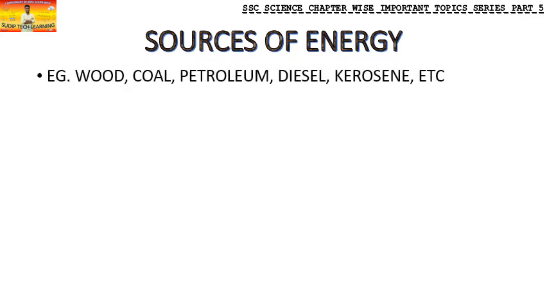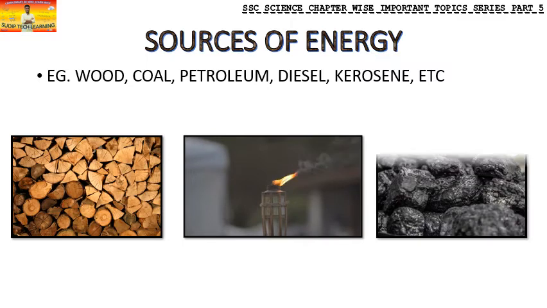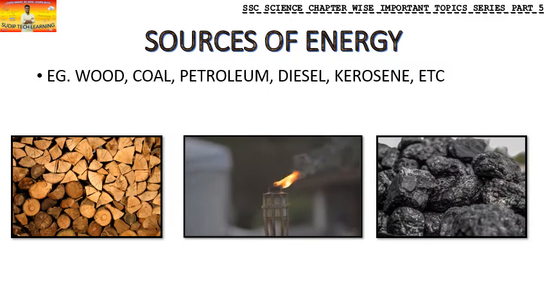First, we'll see examples of sources of energy. Wood is a nice example. It is an ancient source of energy. The oldest people used to use wood as a source of energy. We have coal, petroleum, diesel, kerosene. All these are examples of sources of energy. So at the start of the chapter I am giving you some visuals so that you understand what the lesson is going to deal with.